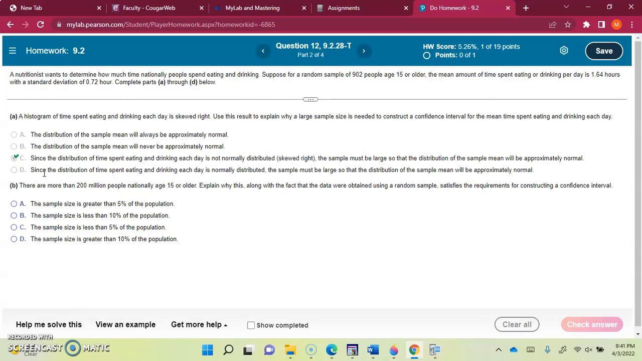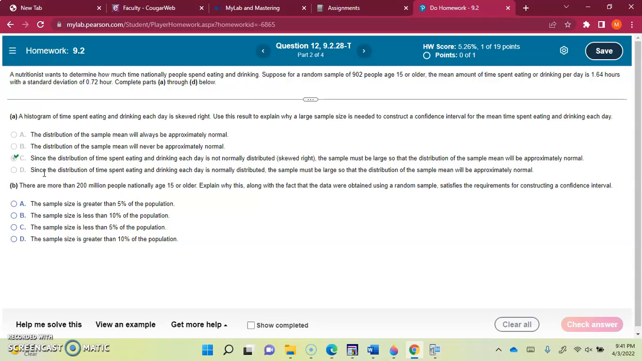There are 200 million people nationally aged 15 or older. So 200 million is the population size. Explain why this, along with the fact that data were obtained using a random sample, satisfies the requirement for constructing a confidence interval. The first condition is that the sample size should be less than 5% of the population. The sample size is given to be 902. That clearly is less than 5% of 200 million. So that was the condition.